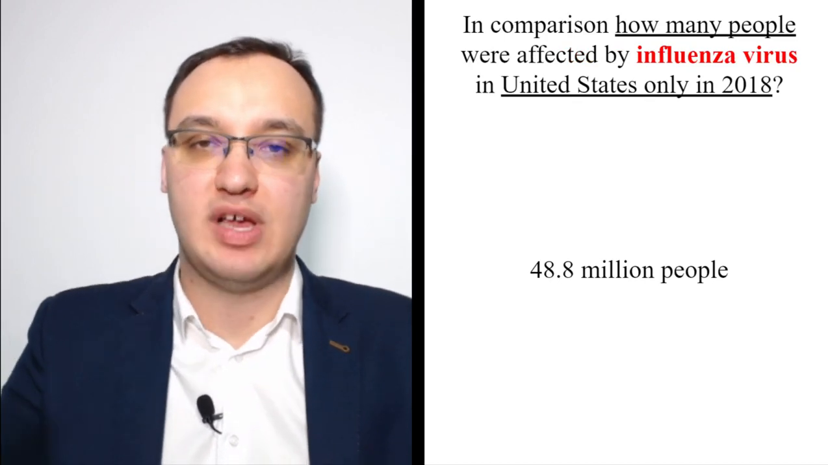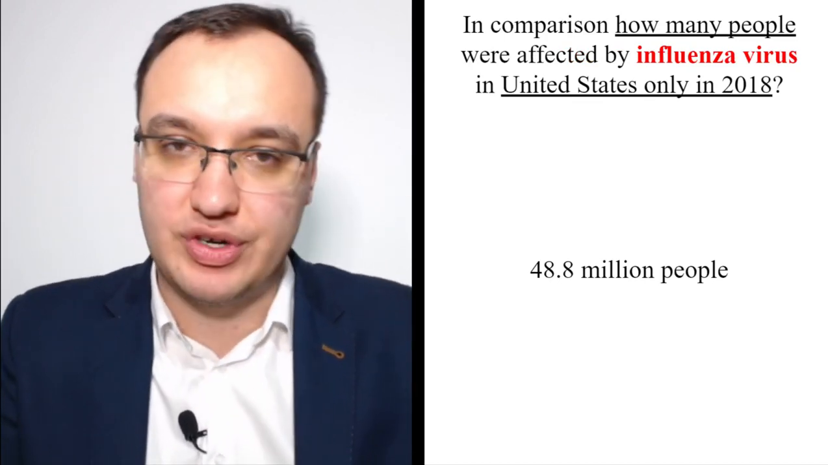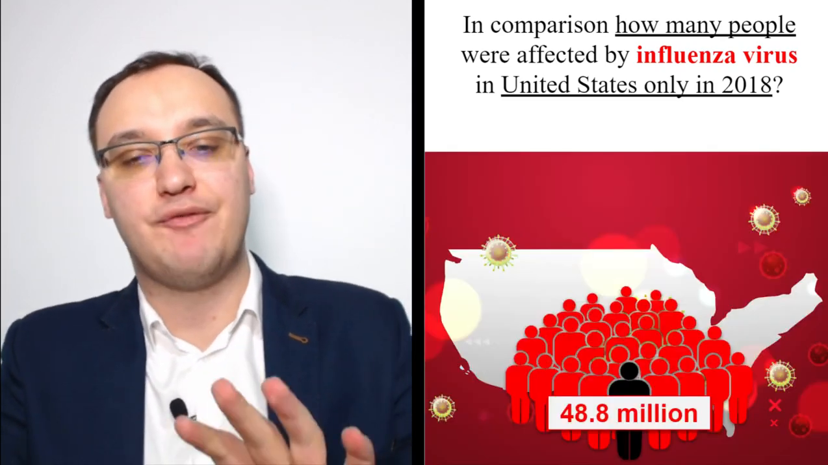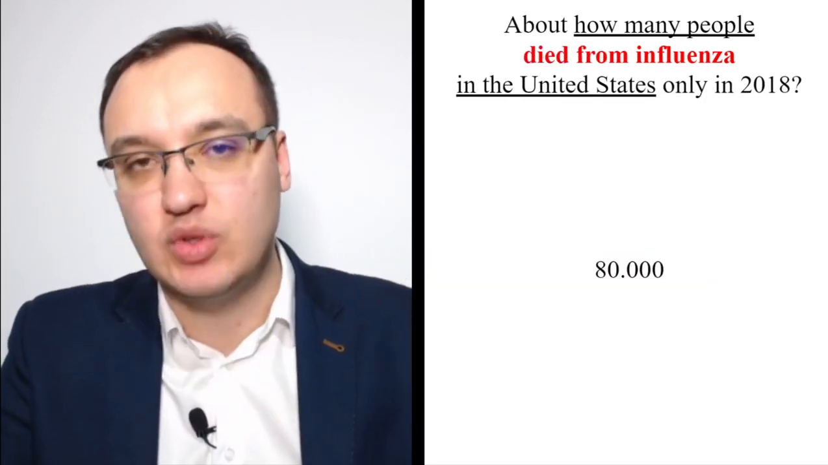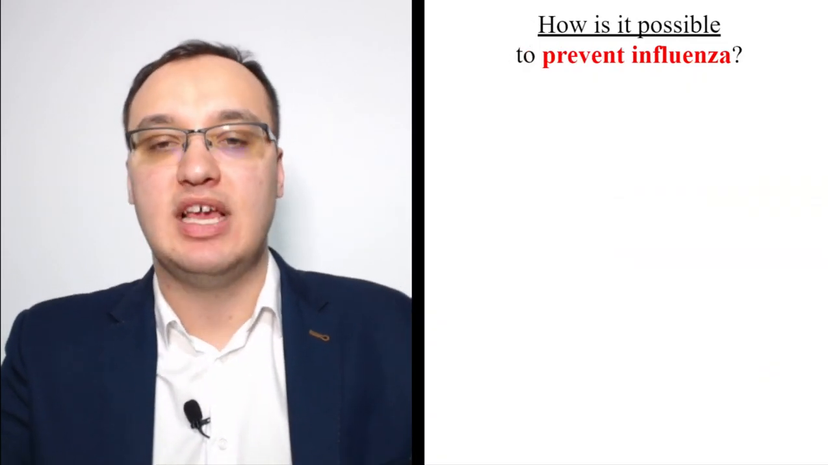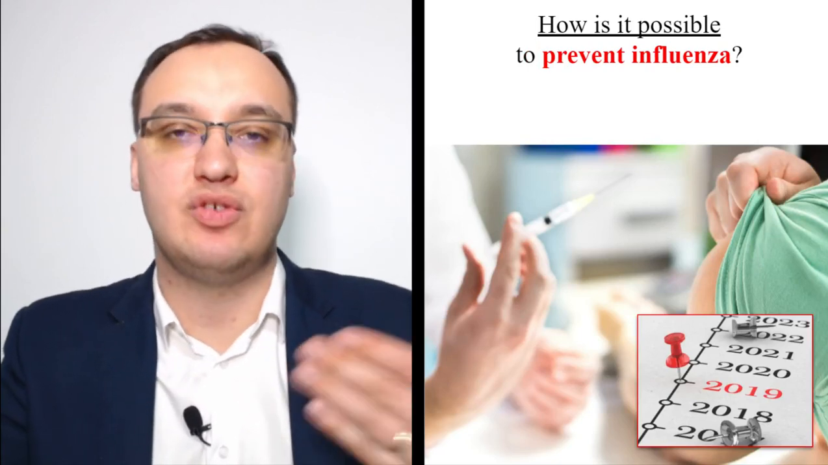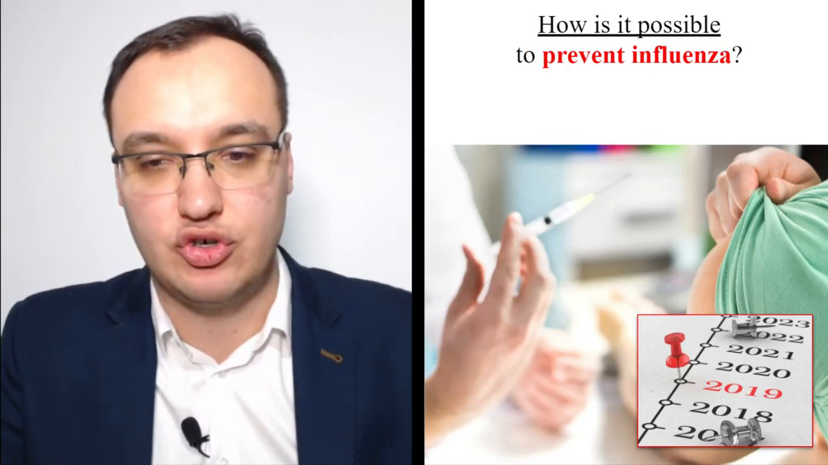In comparison, if we, as we said, look at the influenza virus in the United States in 2018, we had 48.8 million people being affected, and 80,000 died from it in the United States in 2018 only. Is it possible to prevent influenza? Yes, please take this yearly vaccination that you have in the summer or in the autumn season.